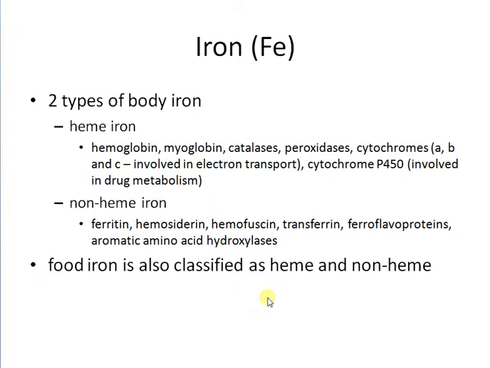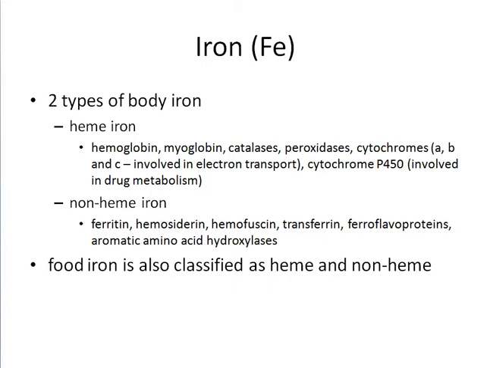There are two types of iron: heme iron and non-heme iron. Heme iron includes myoglobin, catalase, peroxidase, and cytochromes; cytochrome C is involved in electron transport, and cytochrome P450 is involved in drug metabolism. Non-heme iron includes ferritin, hemosiderin, transferrin, ferroflavoprotein, and aromatic amino acid hydroxylases.